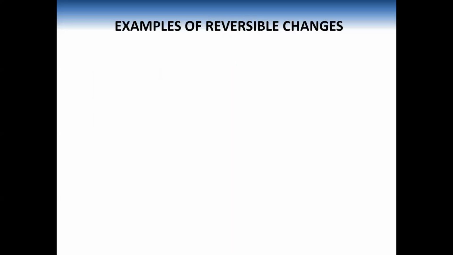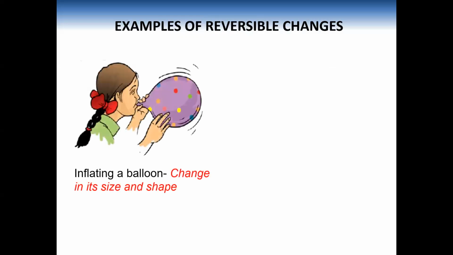Now we will look at some of the examples of reversible changes. When you inflate a balloon, then air goes inside the balloon. There is a change in size as well as shape. And when we deflate a balloon, then again it converts back into its original shape and size.